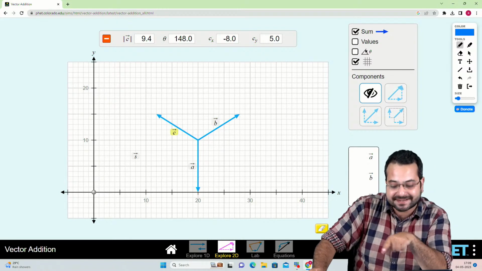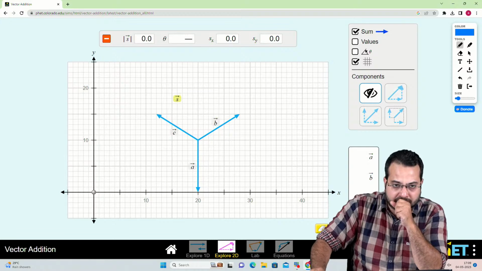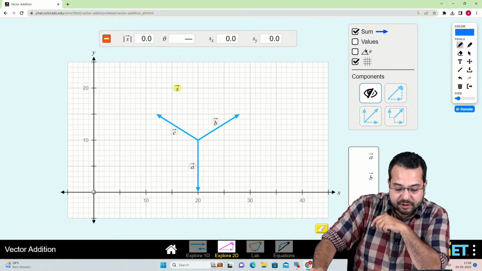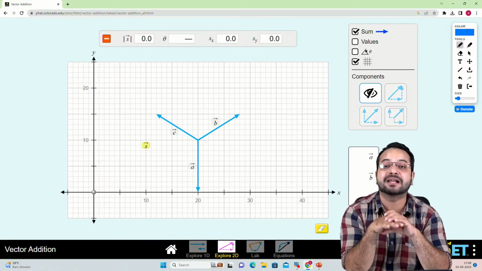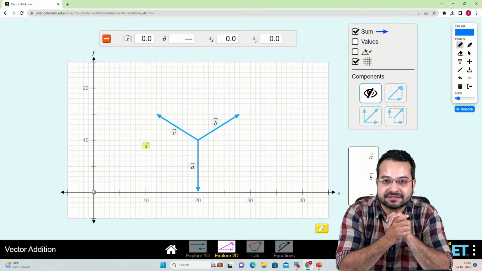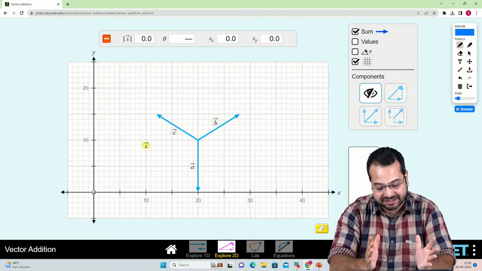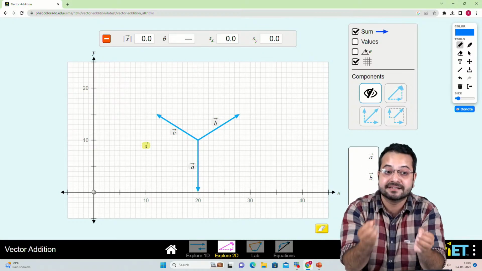When I click on the sum vector, you see what the sum is. Can you see what the sum is? This is the sum vector. Do you see any arrow? Do you see anything associated with this S? What has happened here? The sum has become 0. Did you observe that? So there are 3 vectors, I have arranged them like this, and it is showing me that the vector summation is 0.